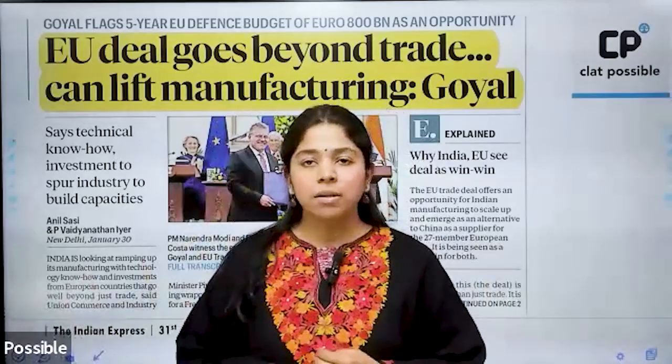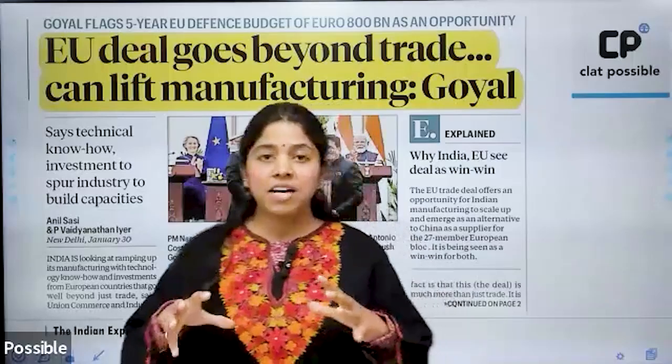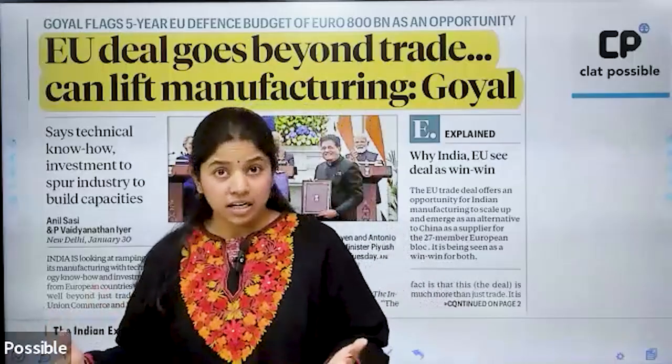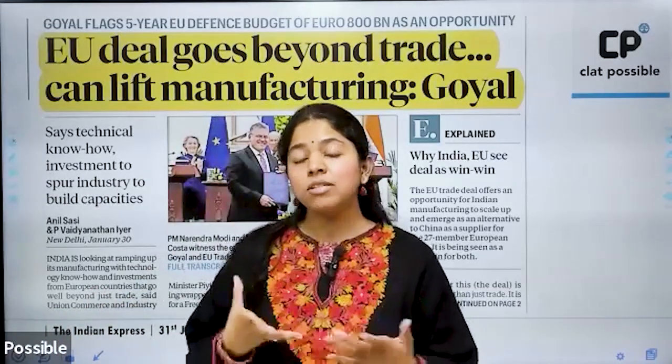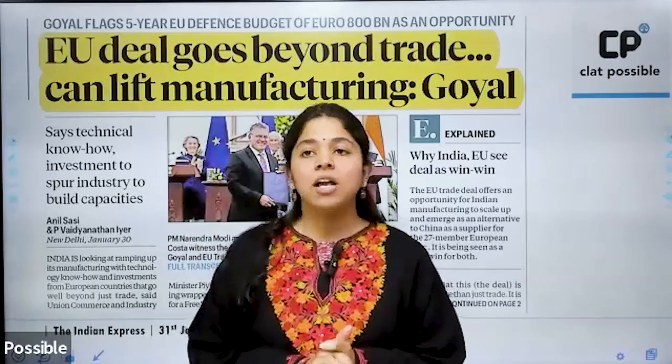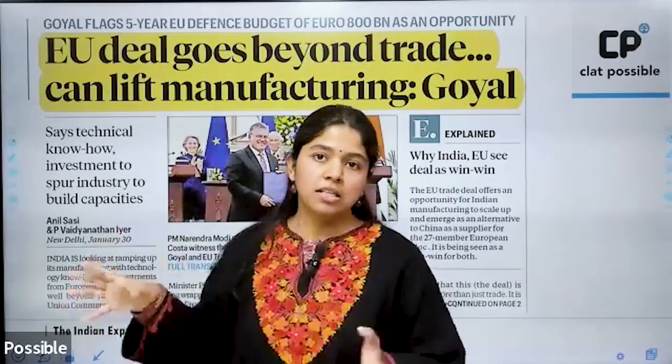And the second thing for the budget that you have to keep an eye out for is that the budget is always a probable statement, all right, in the sense that the government just outlines the various things that the government seeks to undertake in the next 1 year. Okay, so the government is going to outline innumerable new schemes tomorrow in the budget. So those are the schemes which you mostly have to focus on for this year's exam.